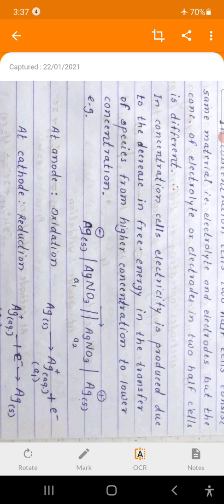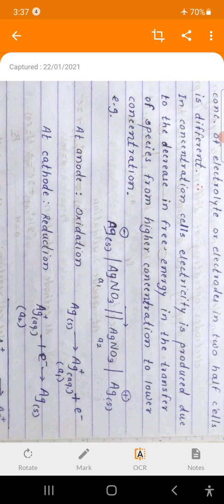This is the difference between a simple chemical cell and concentration cells. In concentration cells, the electrodes considered are the same, and electrolytes having different concentrations are used. The electricity generated in concentration cells is because of transfer of ions from the higher concentration to the lower concentration solution.